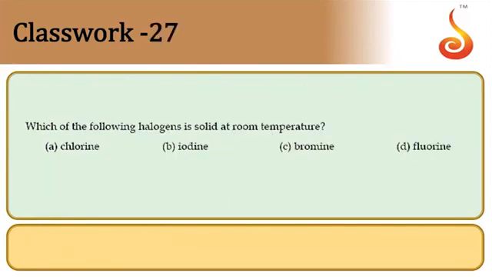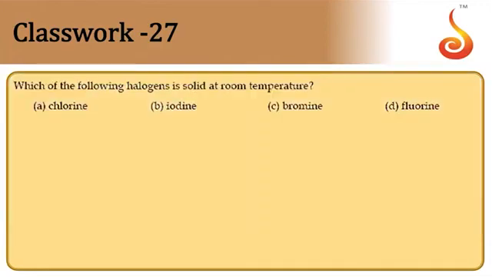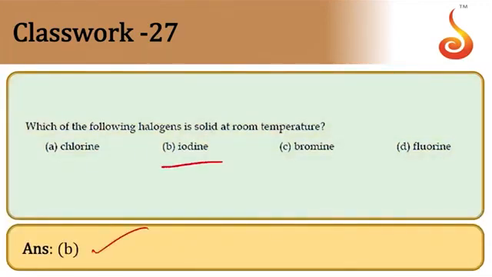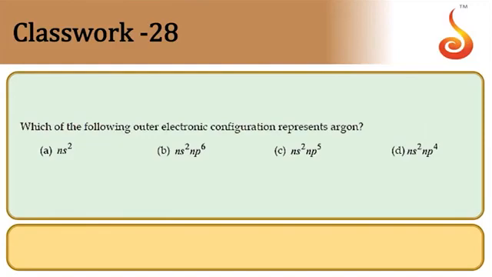B is the answer. Then the 27th one. Which one of the following halogens is solid at room temperature? Chlorine is a gas, iodine is a sublimating solid, bromine is a liquid, fluorine is a gas. So the answer is option B, sublimating solid. The 28th one. Which of the following outer electronic configurations represents argon? Noble gas elements have ns2 np6 configuration, a stable configuration. So the answer is option B.